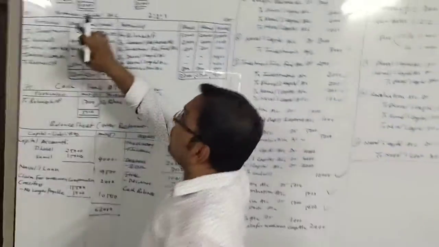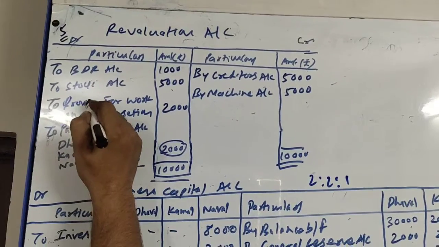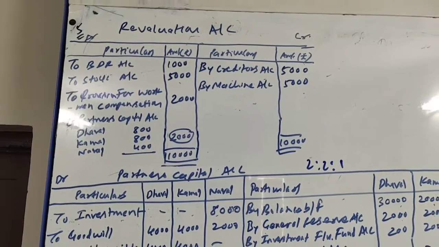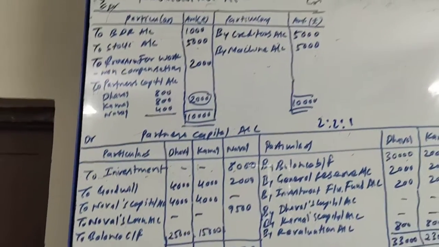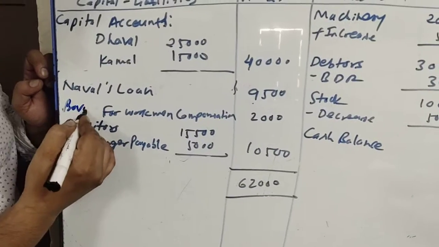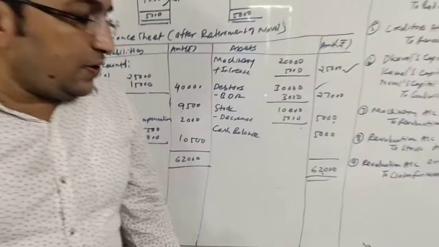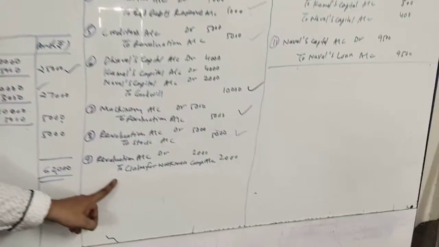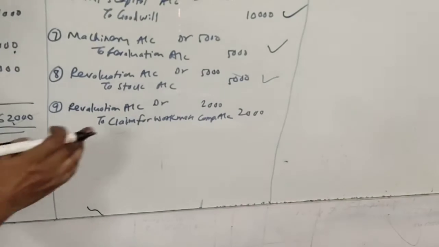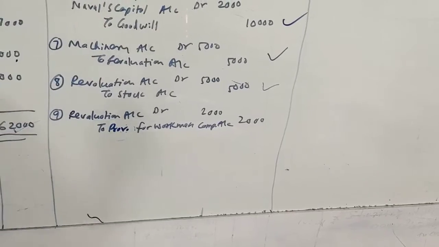So here it is to provision for workman compensation rupees 2,000, and its other effect will be given at the liability side of the balance sheet. The journal entry will be revaluation account debit to provision for workman compensation.